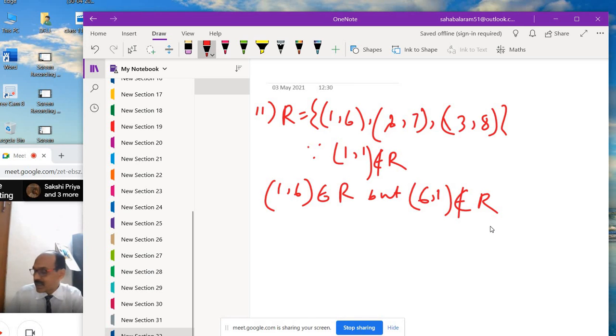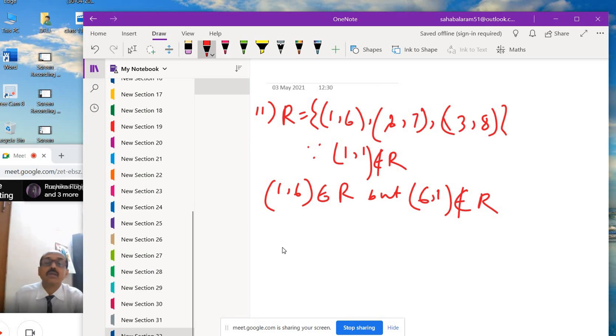Now test whether it is transitive or not. Only 1 comma 6, 2 comma 7, 3 comma 8 are present, but not 6 comma 2 or 6 comma 3, any other element is not present. That means A comma B is present, but B comma C is not present. So it is not transitive.